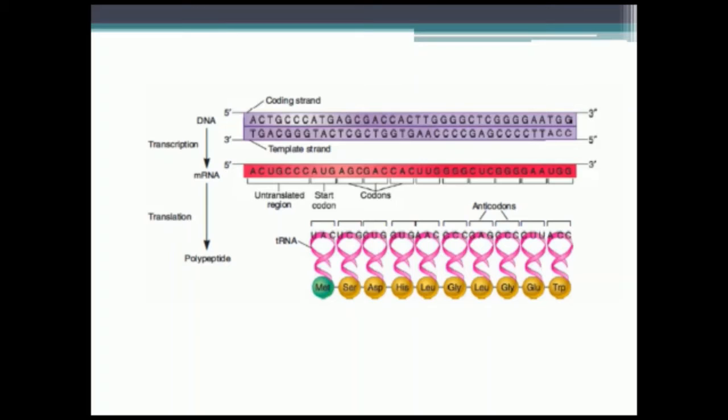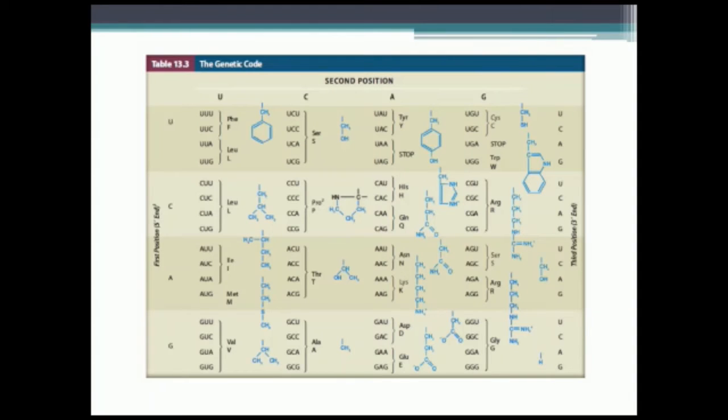Here, from 5' to 3' is the coding strand, and from 3' to 5' is the template strand. And we all know that transcription and translation were discussed earlier. About untranslated regions, start codon, codons and anticodons, we'll discuss later. So this is the genetic code. It consists of 64 codons.